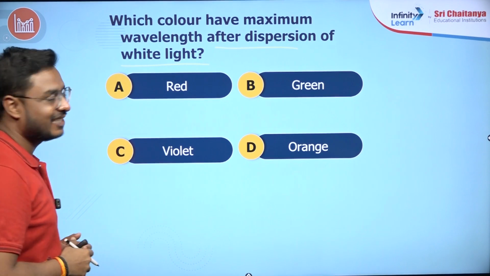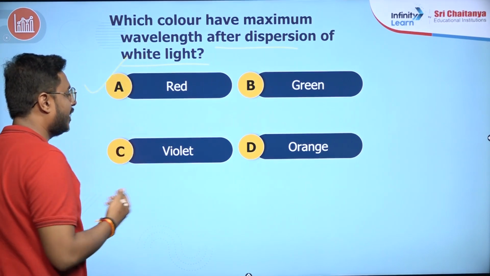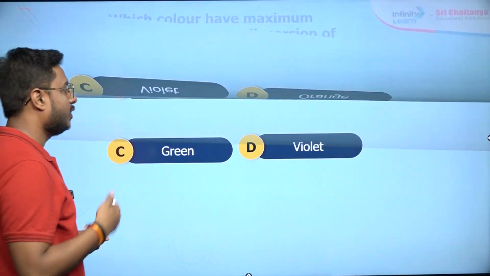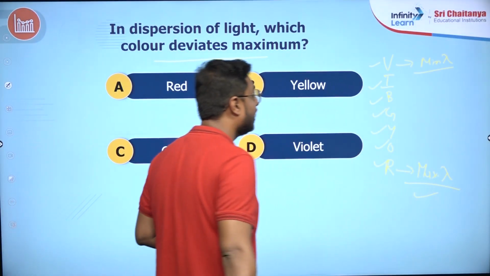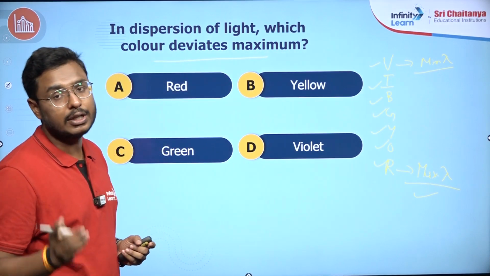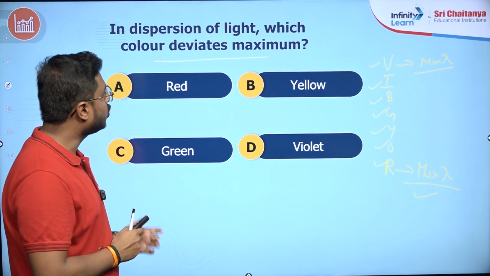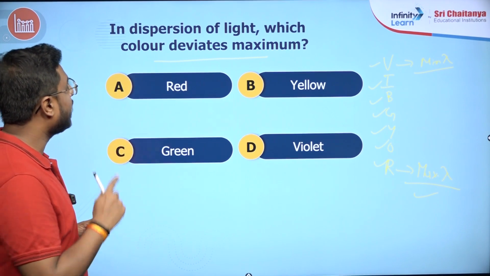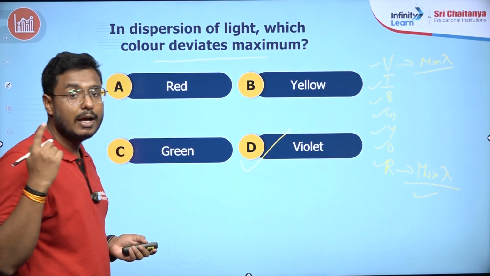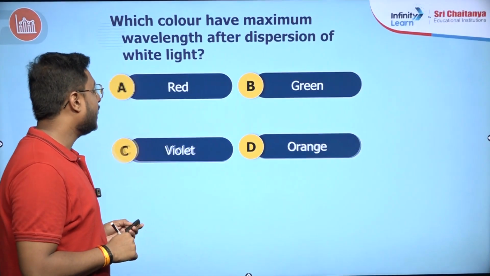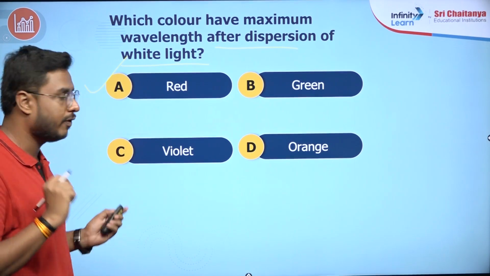As I already answered it to you, the right answer here definitely will be the A part: red, green, violet, orange. As I already discussed in the previous class, the red has the maximum wavelength, and that is the reason it has the minimum deviation. Maximum wavelength, minimum deviation. So the question they are asking is which deviates maximum. The right answer will be violet. Violet has the maximum deviation. Moving ahead, I hope it is clear, because both questions relate to the wavelength only.